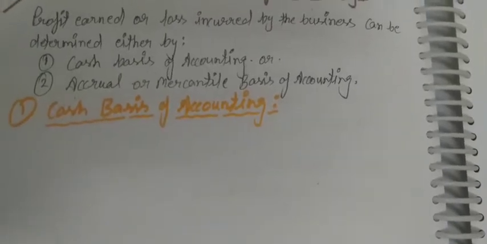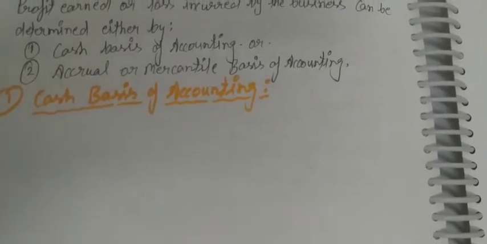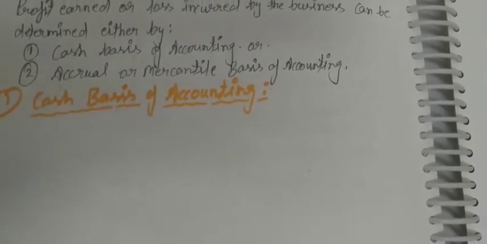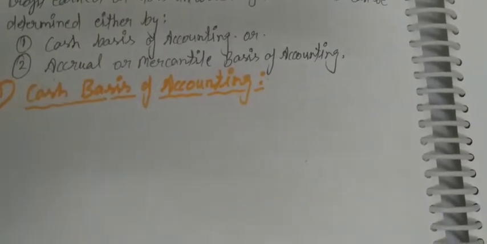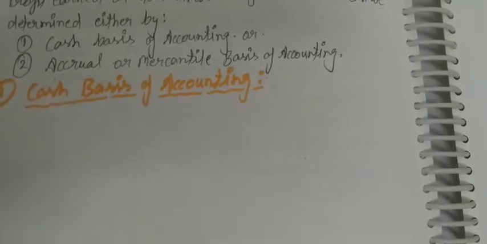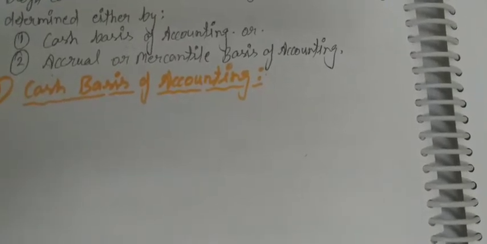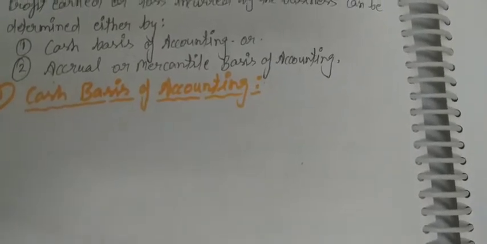So if there is an expense, cash is paid for that expense immediately. If there is revenue, the revenue is received immediately when the income is earned in the business. Is it clear?